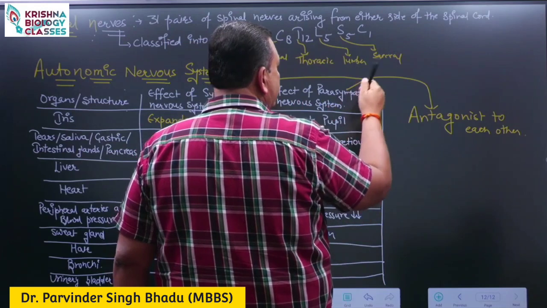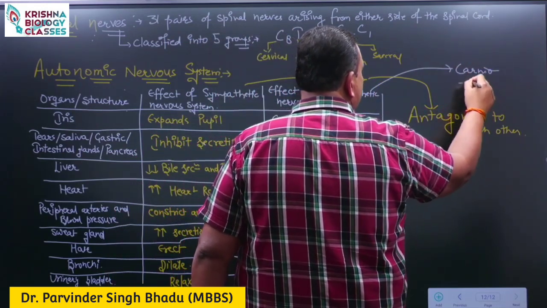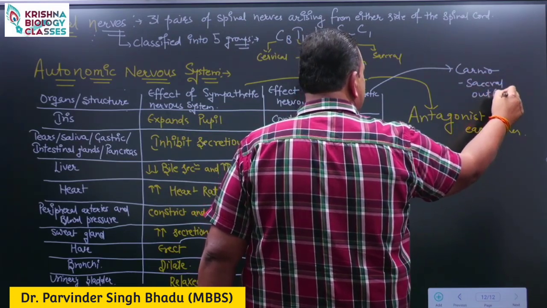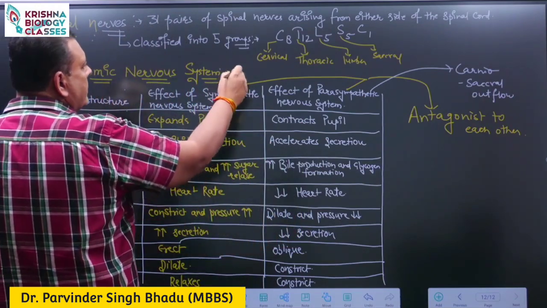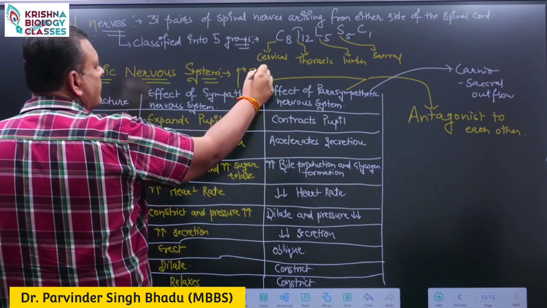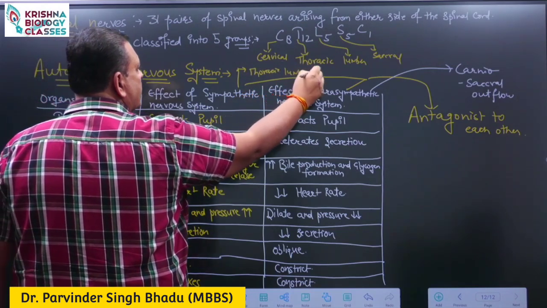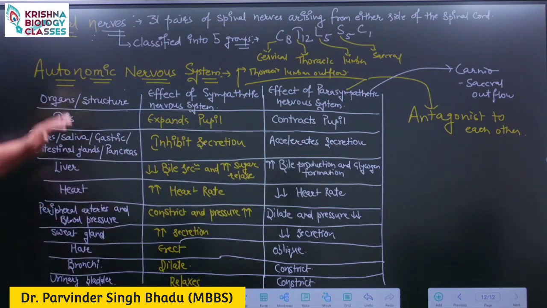The parasympathetic is a craniosacral outflow, and the sympathetic is a thoracolumbar outflow. Several times questions come about what the effect of the sympathetic or parasympathetic nervous system on a structure will be.